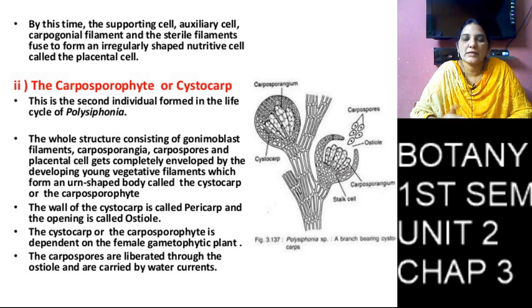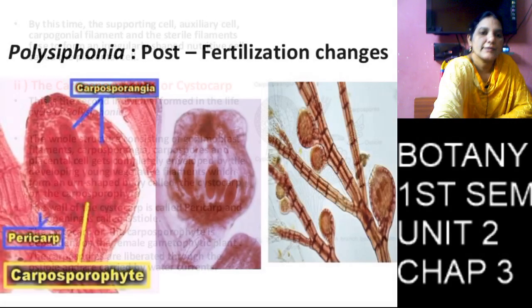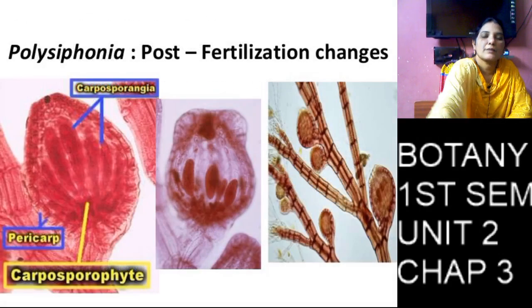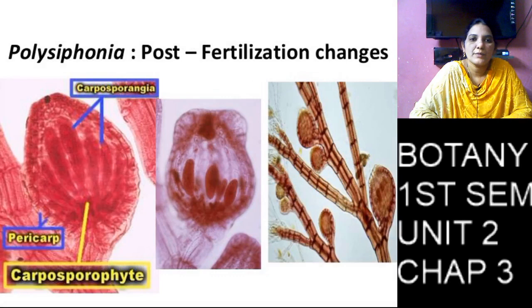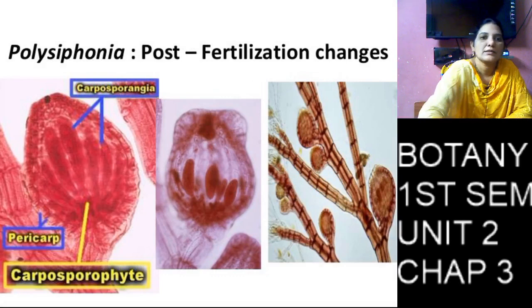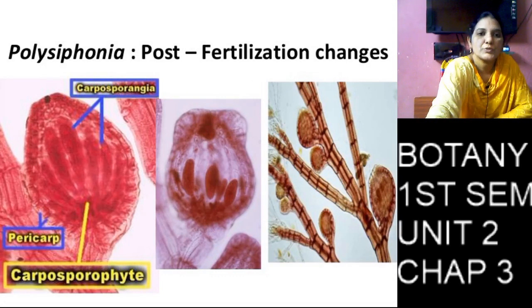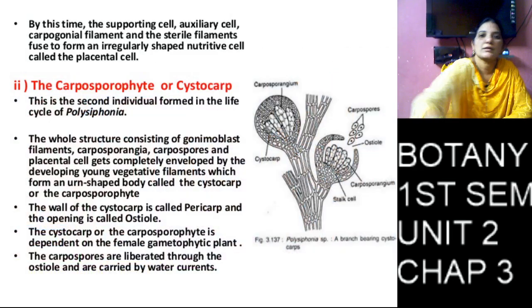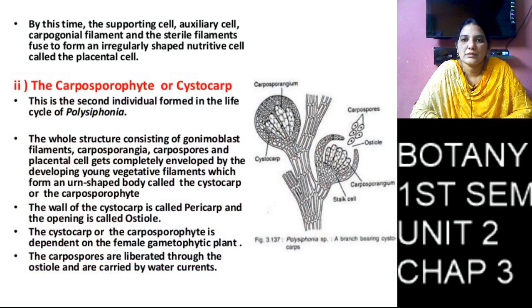The outer layer, the pericarp, ruptures, and the carpospores enter into the water, and they form one new diploid thallus.